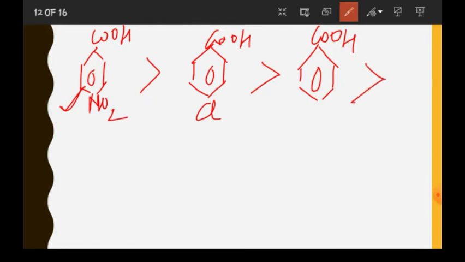And benzoic acid will be more acidic than if I attach CH3, which is an electron donating group. So this is a series for aromatic ones.